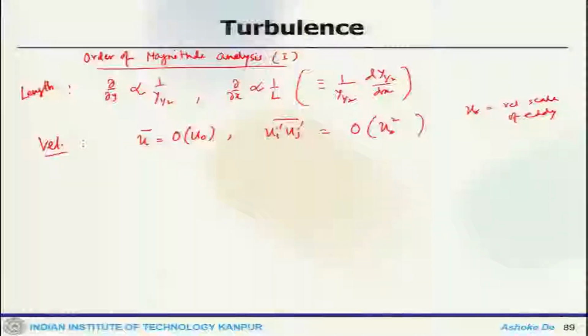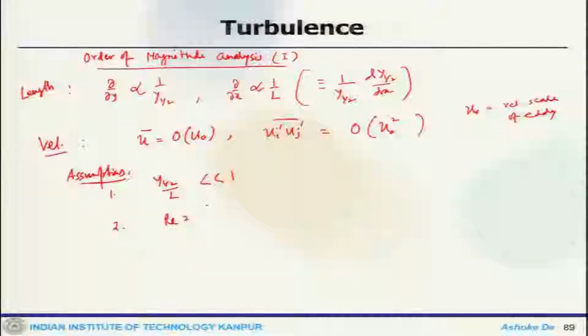Now, we can have some assumptions. Number 1, y half by L is very small, which means the streamwise evolution of the jet is quite slow.